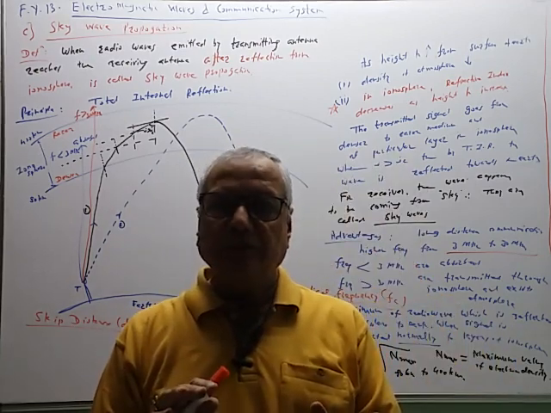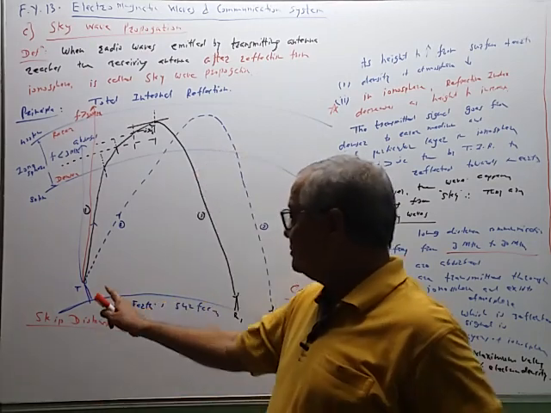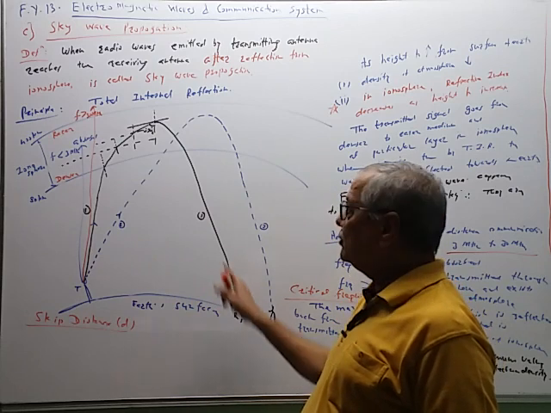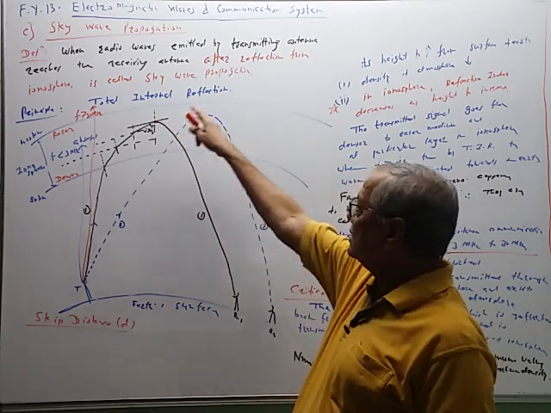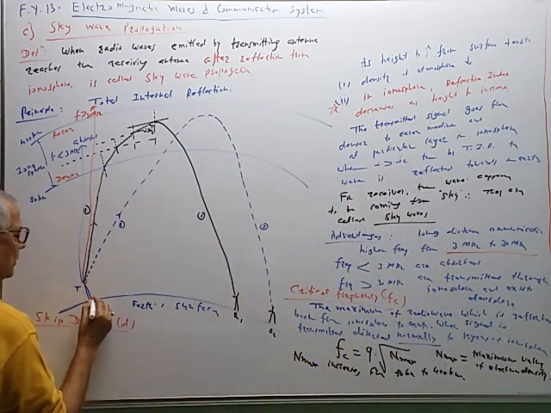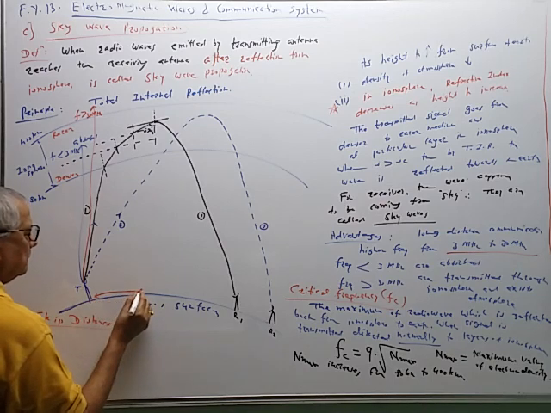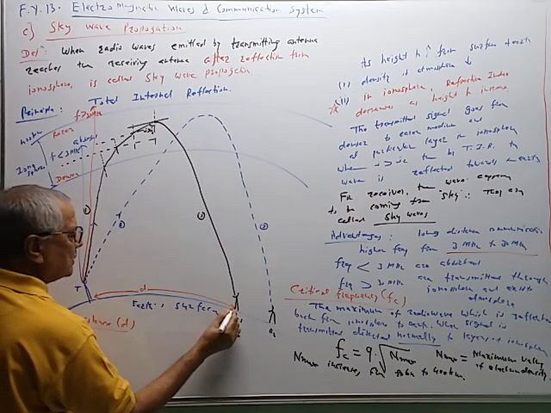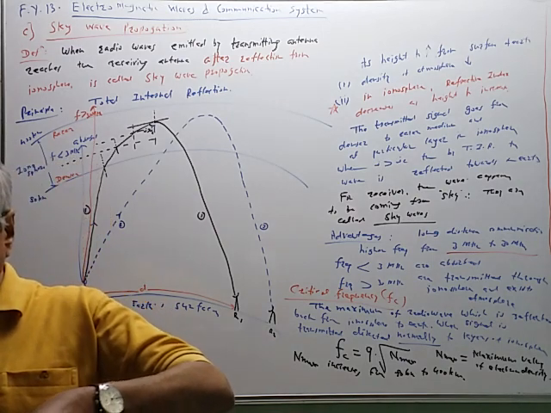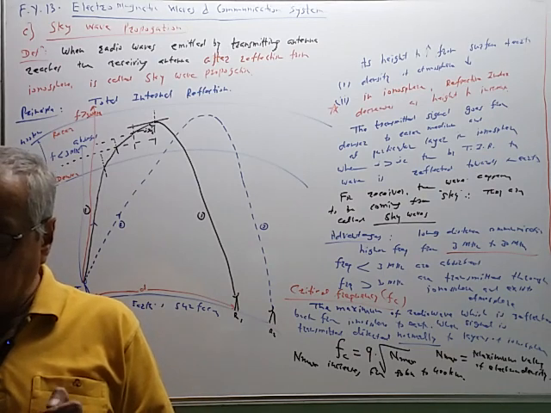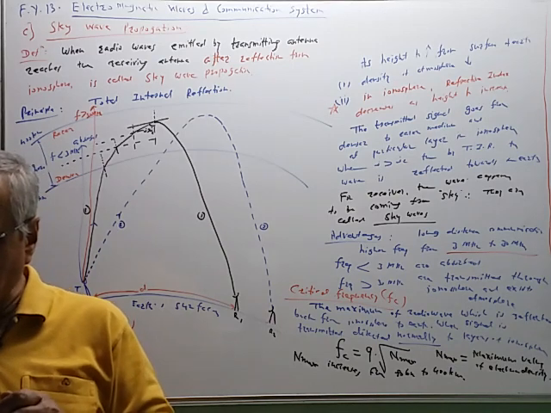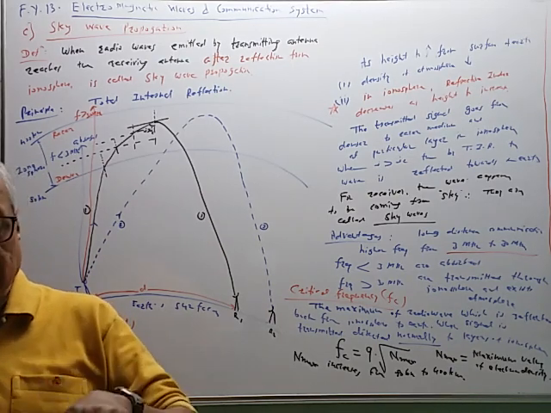So normally it is the range of communication of sky wave propagation. So it is the shortest distance between the transmitter and receiver measured along the surface of the earth, up to which we can receive the wave after total internal reflection from the ionosphere. So in our figure, this is the distance measured along the surface of the earth between the transmitter and receiver. It is the minimum distance, or the shortest distance from a transmitter to the receiver measured along the surface of the earth, at which the sky wave of fixed frequency will be returned to the earth.